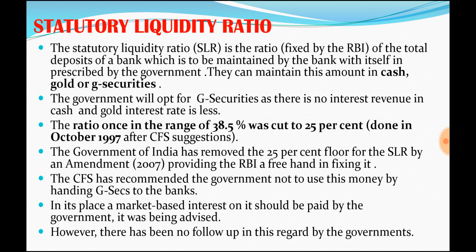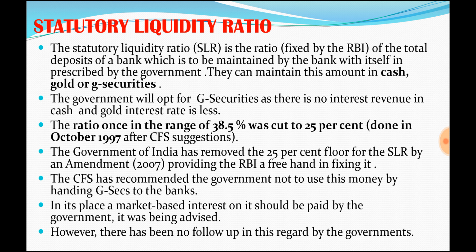It gives three options. In the cash reserve ratio, only cash has to be kept, that too in the RBI as reserve. But here the bank can keep this percentage with itself. They have to maintain it as a liquid asset, either in cash, gold, or government securities.